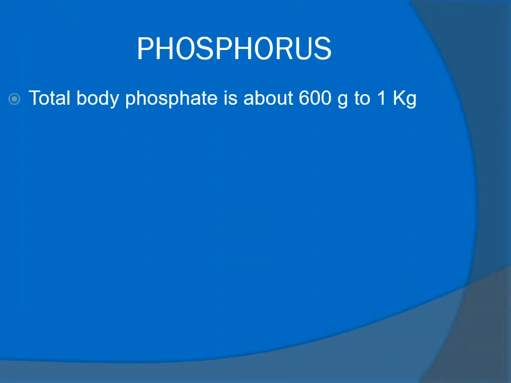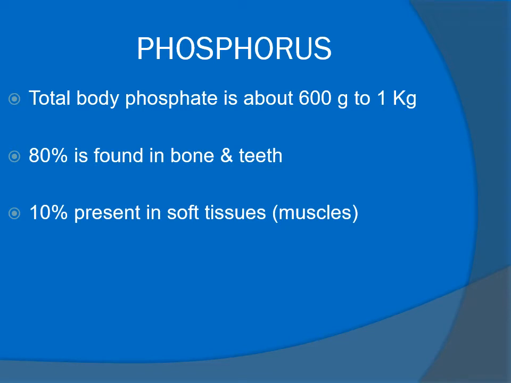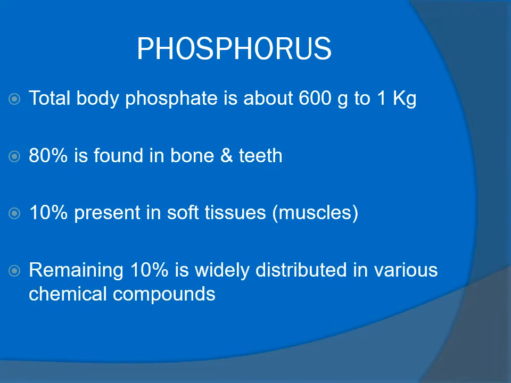Total body phosphate is about 600 grams to 1 kg. 80% is found in bones and teeth. 10% is present in soft tissues like muscles. The remaining 10% is widely distributed in various chemical compounds.